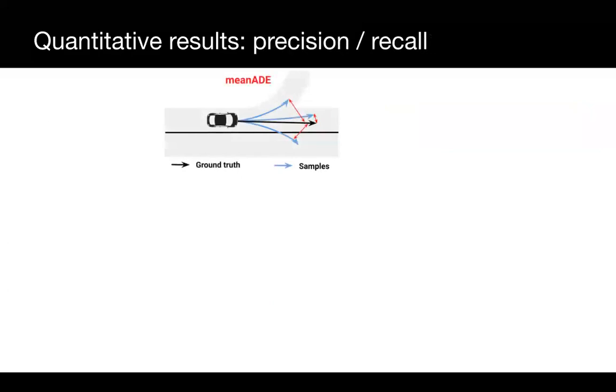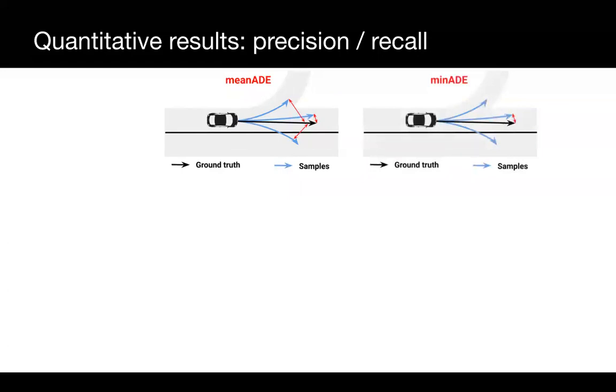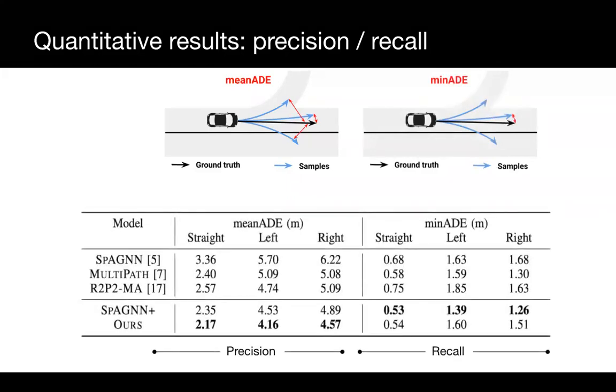Next, we evaluate the precision and recall of our samples. The mean average displacement error, or mean ADE, measures the expected displacement error across samples, being a proxy for precision. In contrast, the minimum ADE represents the recall of the ground truth realization by measuring the distance to the closest sample, as shown in the diagram. We can see our prior loss heavily improves the precision of our samples, although it trades off a bit of recall. As we will see in a couple slides, this trade-off will pay off.